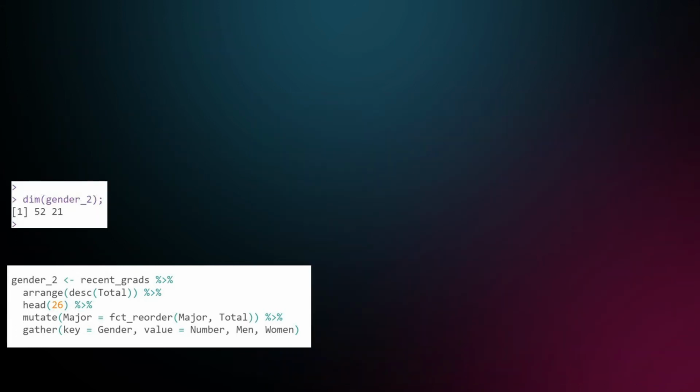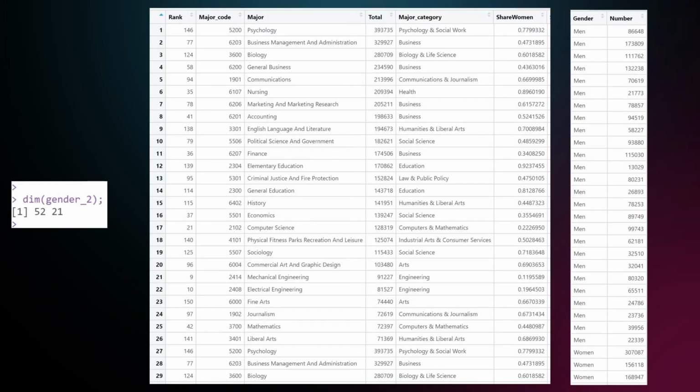As you can see with the dim function, we now have a data frame with 52 rows, where the first 26 hold the numbers for men, and then the majors repeat at row 27, starting with psychology again, but now with the numbers for women.